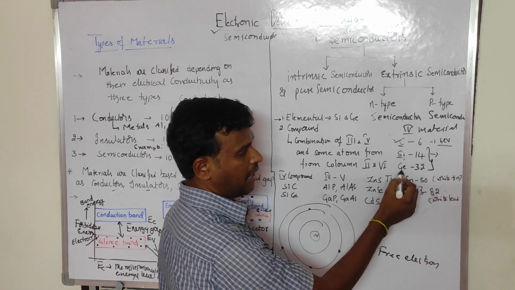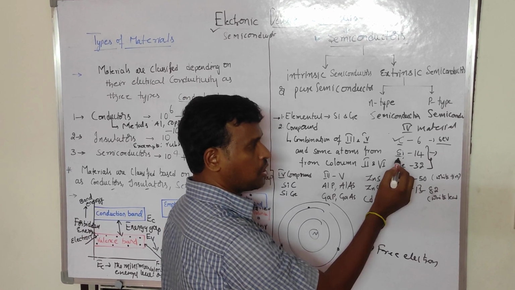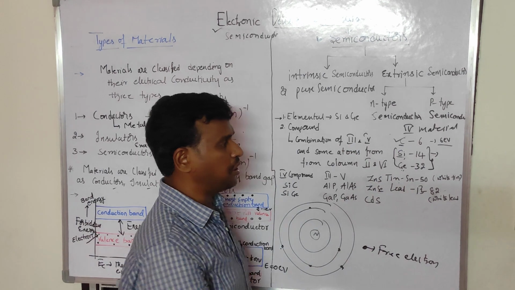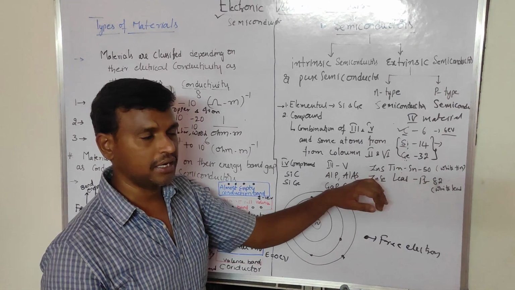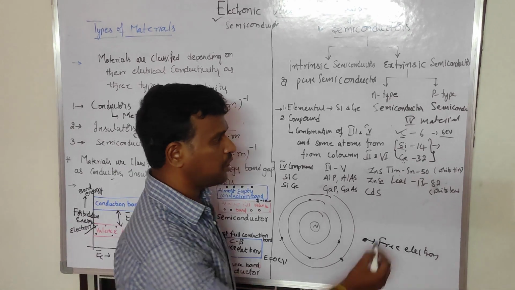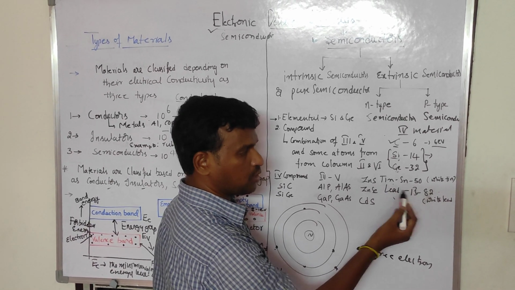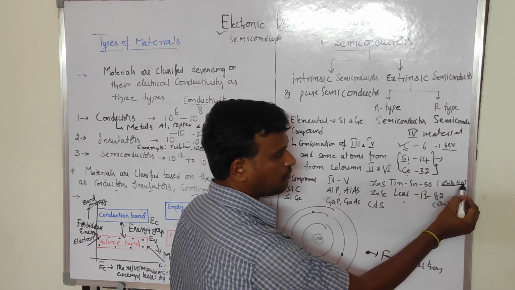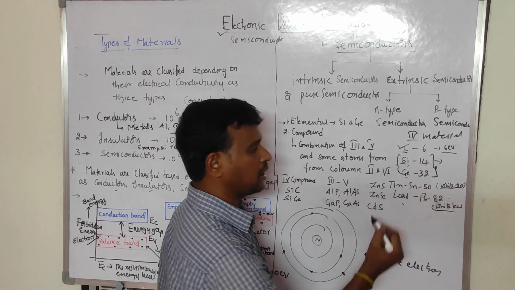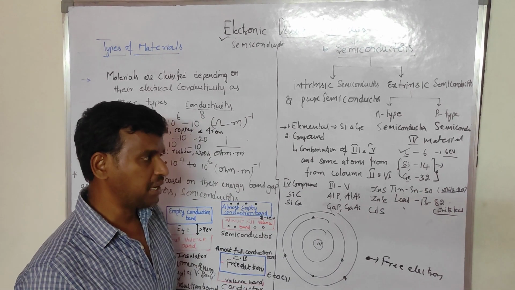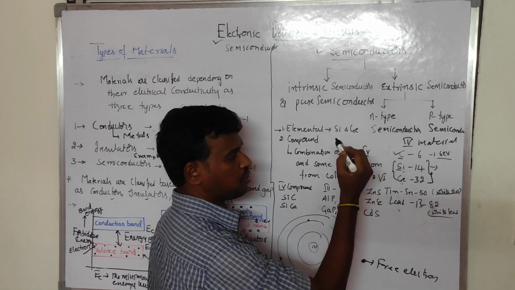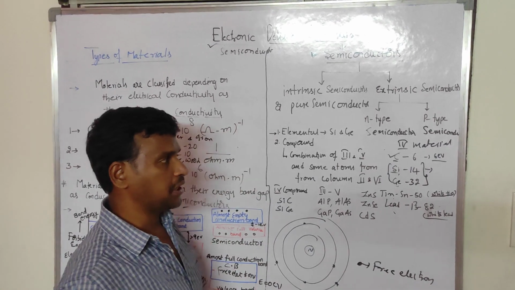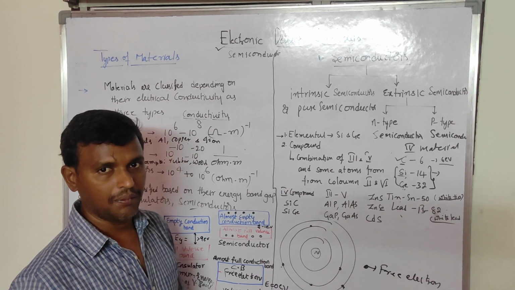And we also have another one, that is germanium. So in conclusion, silicon and germanium are considered as the semiconductor materials. Now we have tin and lead also, but out of those only white tin and white lead can be used as semiconductor materials. But silicon and germanium are the widely used ones, and both are fourth group elements.